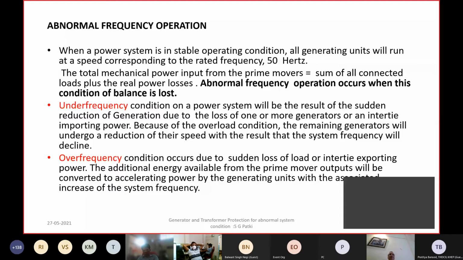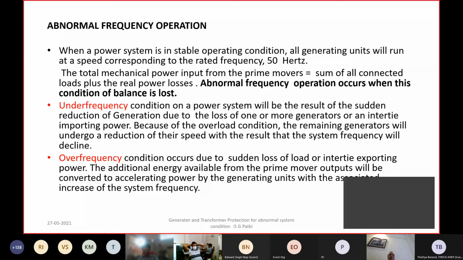Depending on the type of turbine, for example for gas turbine or hydro station, this setting could be different, and for thermal generators, this setting could be different.